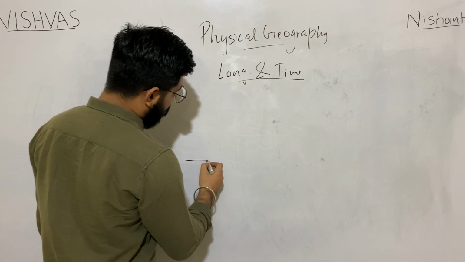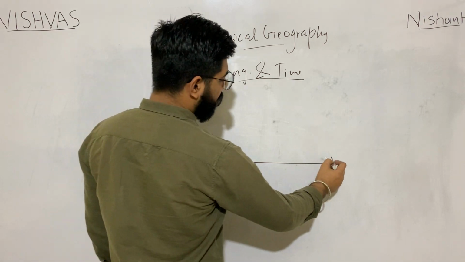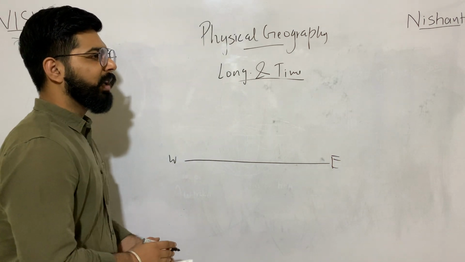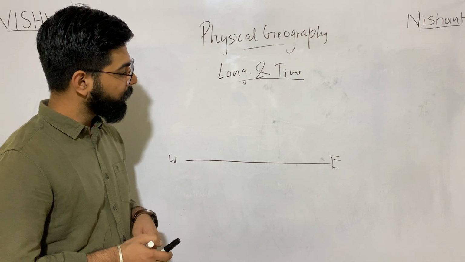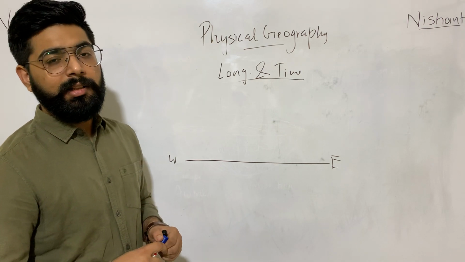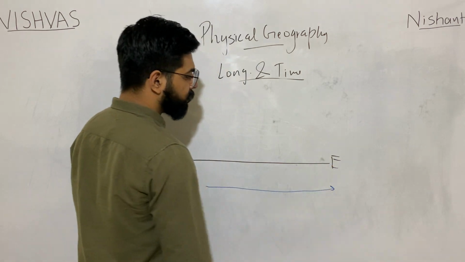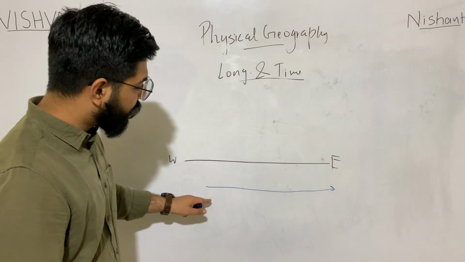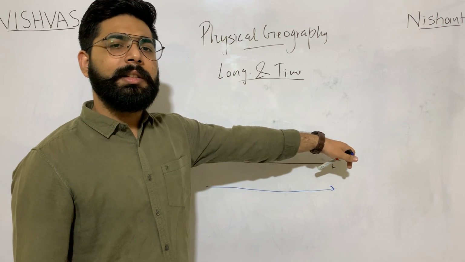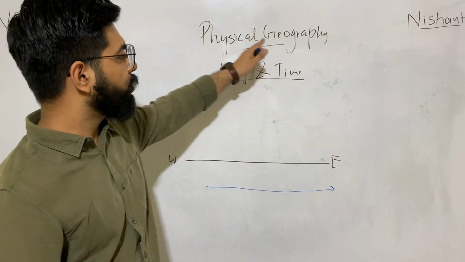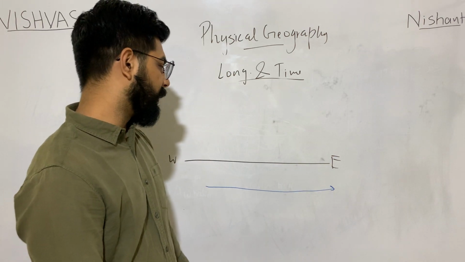Say the earth is flat for a time. This is west, this is east. Till now we have studied that the sun rises in the east. But the actual phenomenon is that the earth rotates from west to east. Due to this rotation from west to east, it seems that the sun is moving from east to west, meaning it is rising in the east and setting in the west.